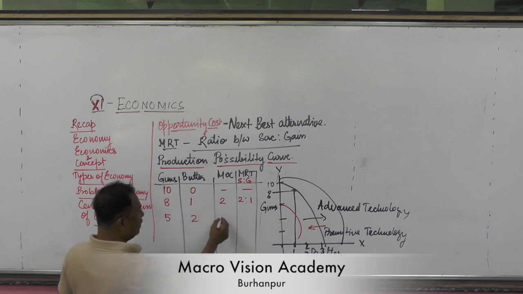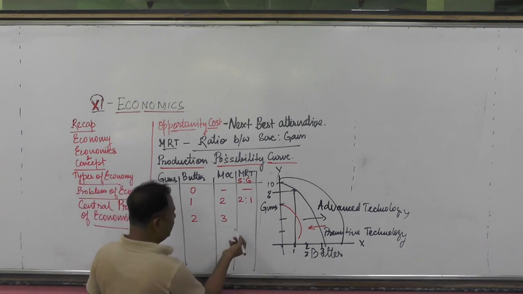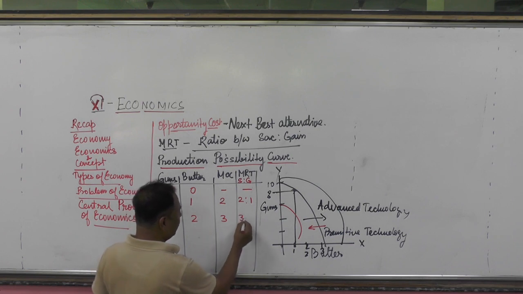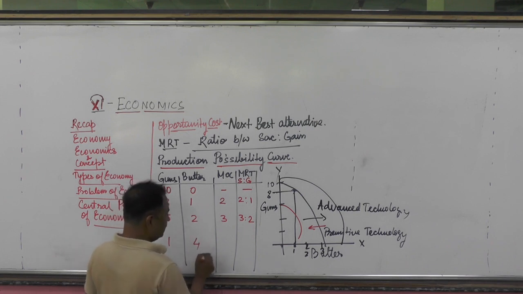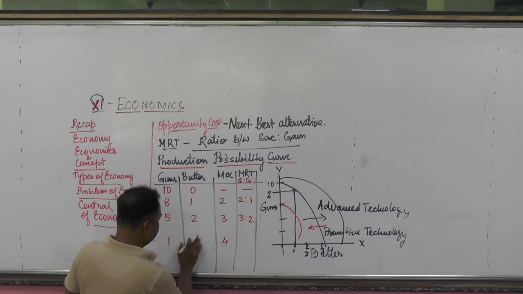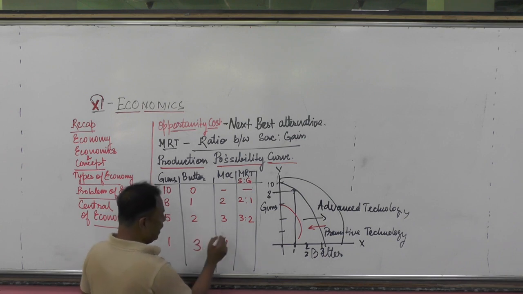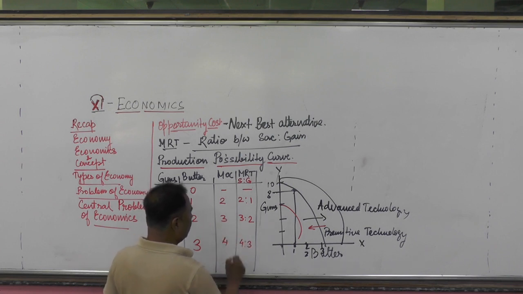So how many units have they sacrificed? 3. So what ratio? 3 is to 2. Again, 1, 4 units. Again how much? Here it will be 4 units. Sorry, 3 units butter, and here 4 is to 3.